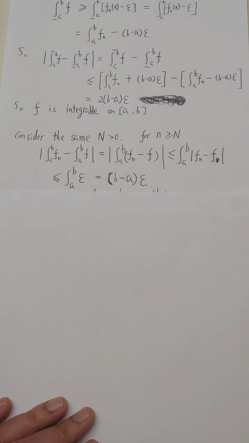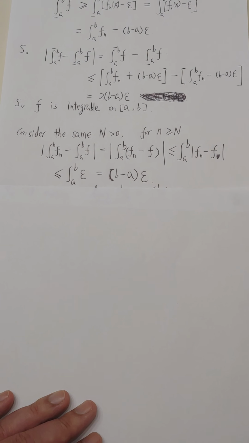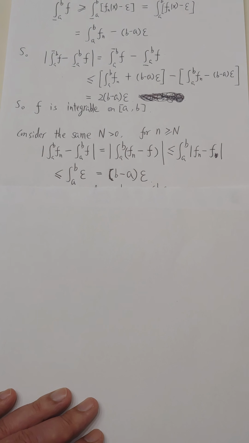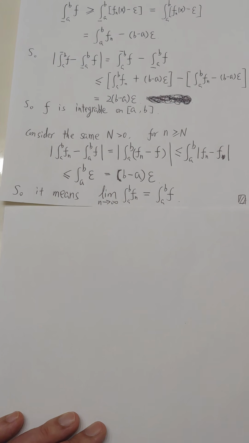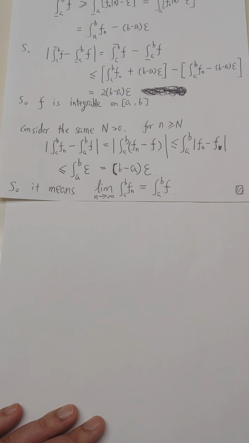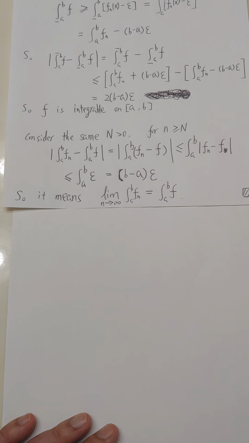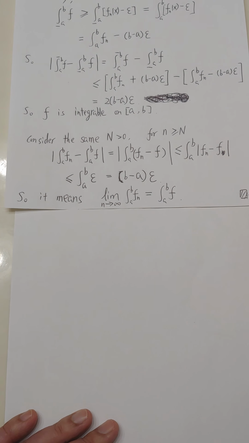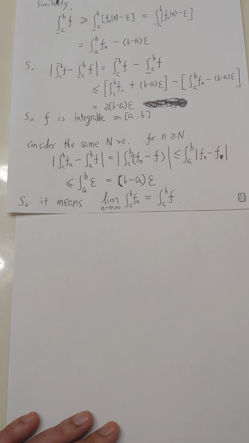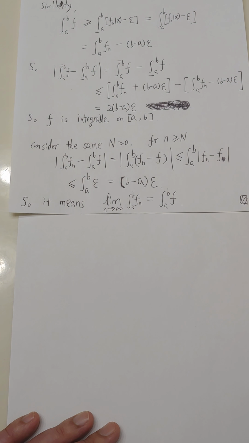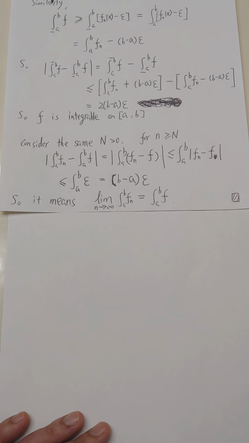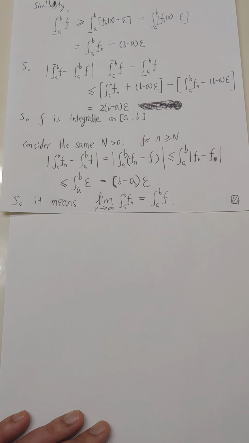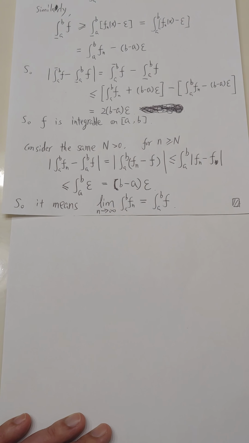That means this would be small enough when the lowercase n is greater than or equal to the capital N. So by the definition of the limit, this means the limit of the integral from a to b of f sub n equals the integral from a to b of f.